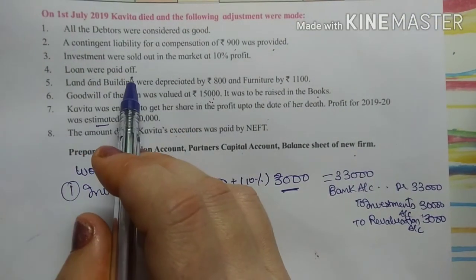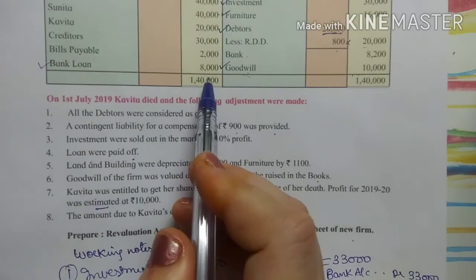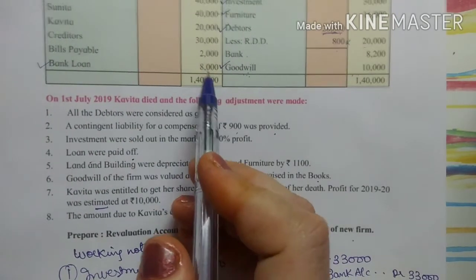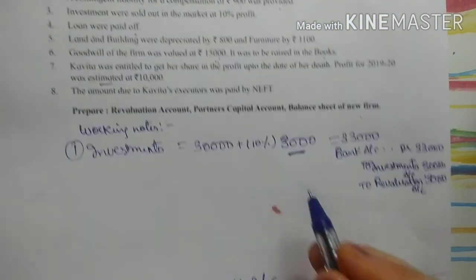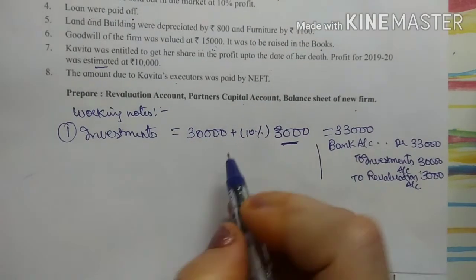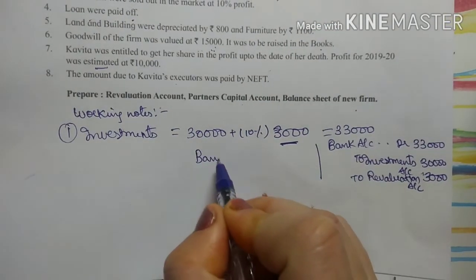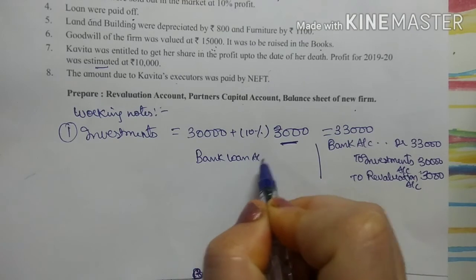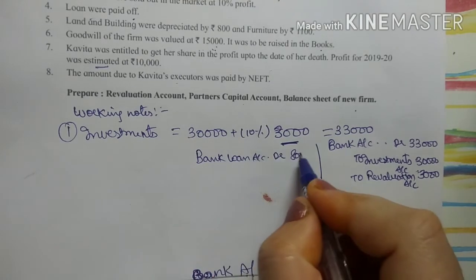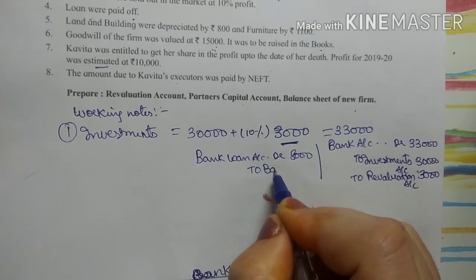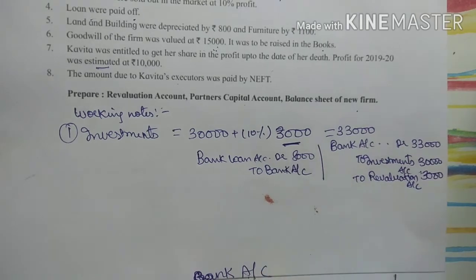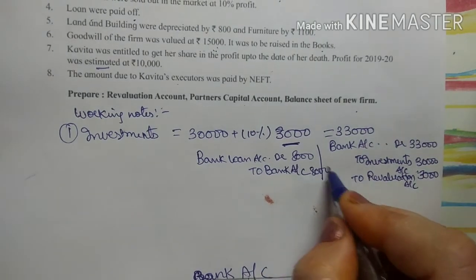Now see the next adjustment. Loan was paid off. So my bank loan was 8,000. It is paid off. So the entry for this loan will be bank loan account debit 8,000 to bank account, right? 8,000.